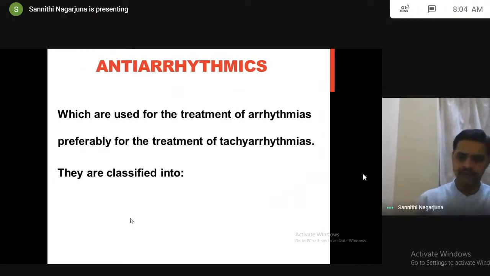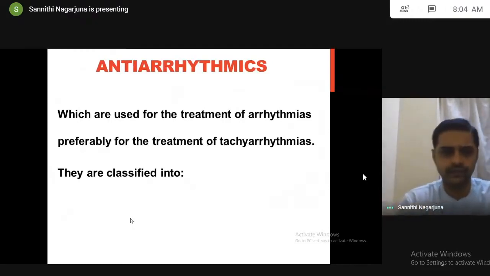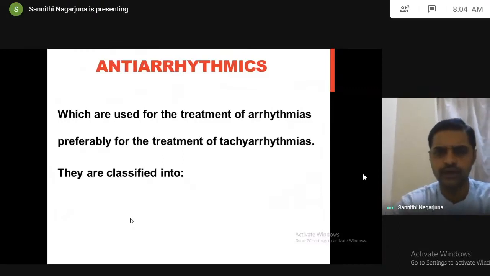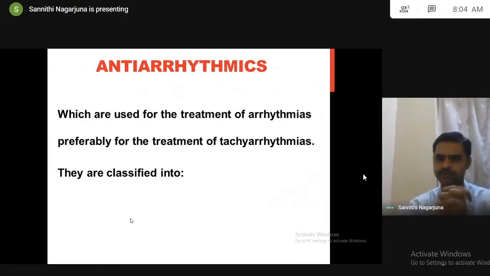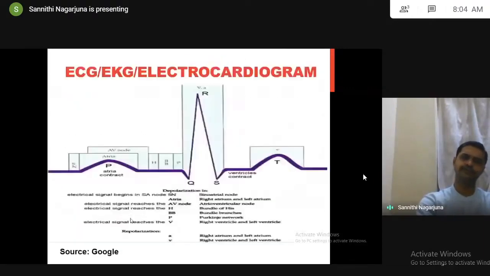So simple thing here. If your drug wants to treat tachyarrhythmias, very simple, what do you have to do? You have to decrease the number of heartbeats. Am I right? How will you decrease the number of heartbeats? By decreasing impulse generation. See, coming to the first one once again.